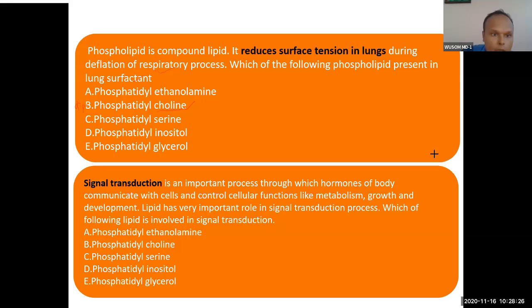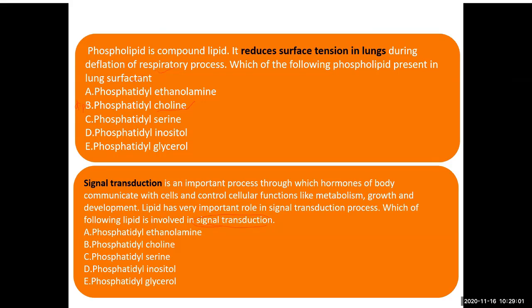Signal transduction is an important process through which hormones of the body communicate with cells and control cellular functions like metabolism, growth, and development. Lipid has a very important role in the signal transduction process. Which of the following lipids is involved in signal transduction? Always inositol, don't forget it. Phosphatidyl inositol is for signal transduction.